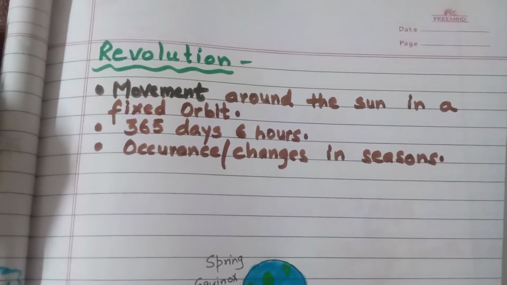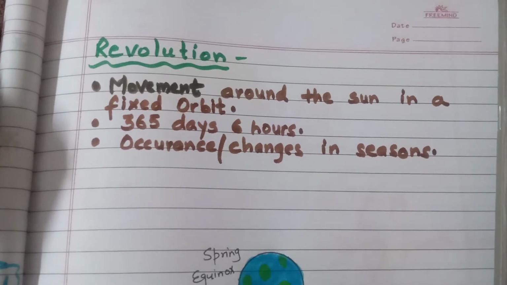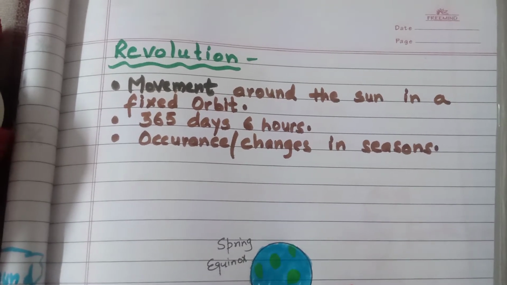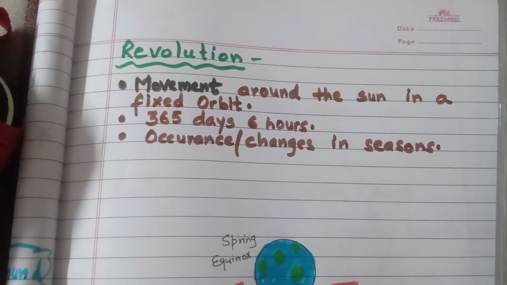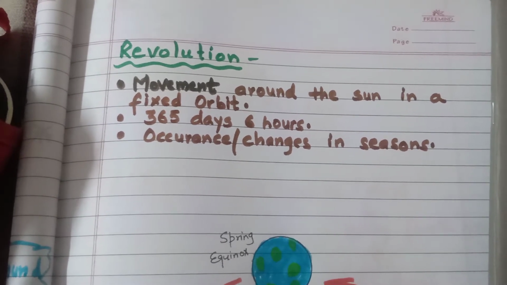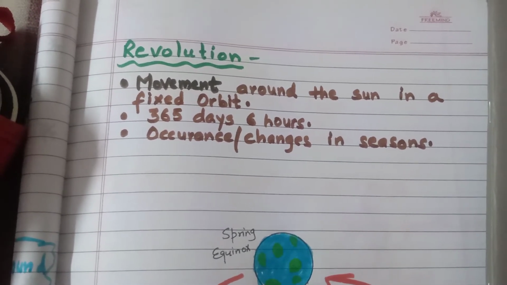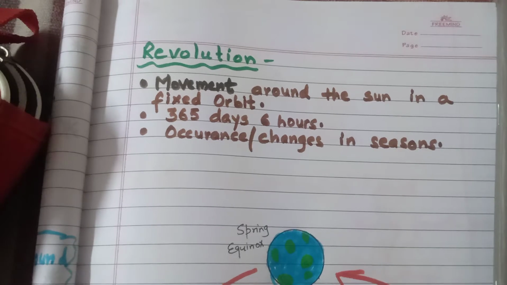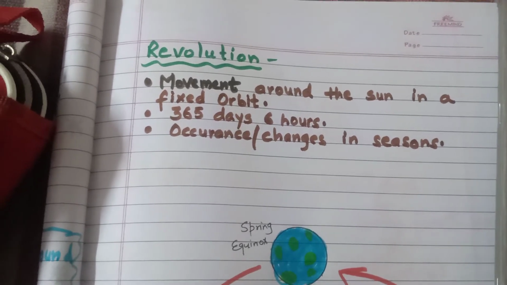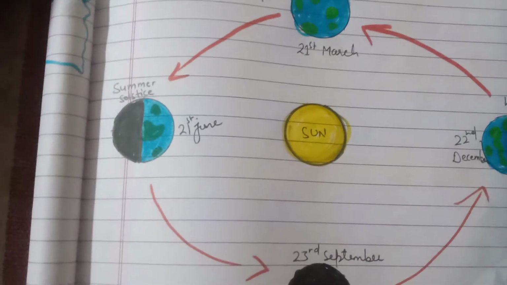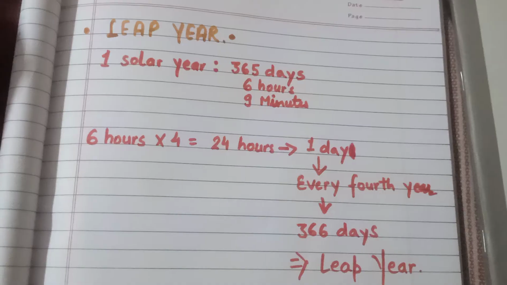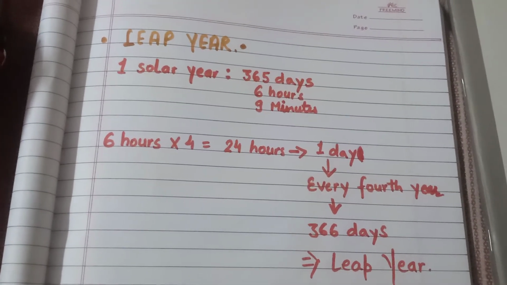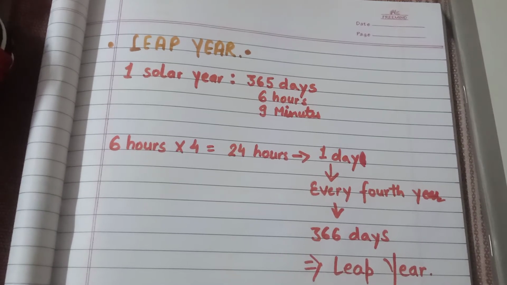Now let us know about revolution more. The second motion of the earth, the movement of the earth around the sun in an elliptical orbit, is called revolution. Elliptical orbit means that the path of the earth around the sun is of oval shape, not round or circular. The earth completes one revolution in a period of 365 days and 6 hours. And we consider 365 days for the sake of convenience and ignore the 6 hours.